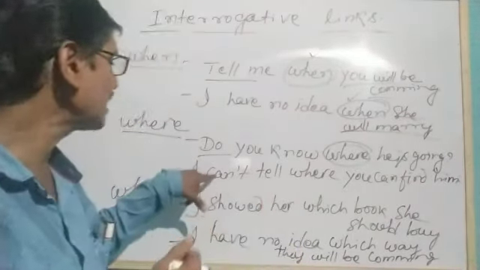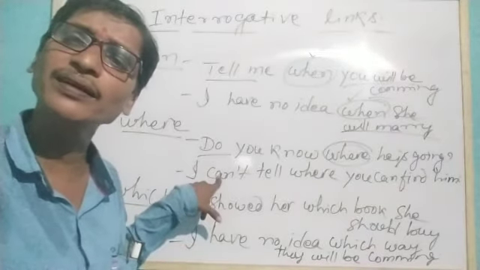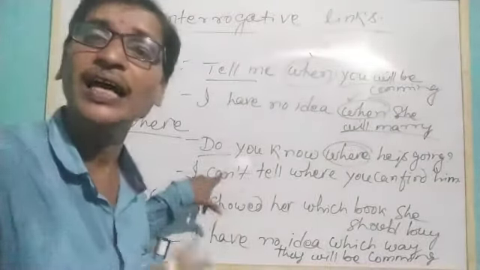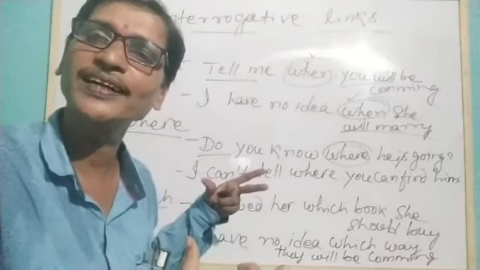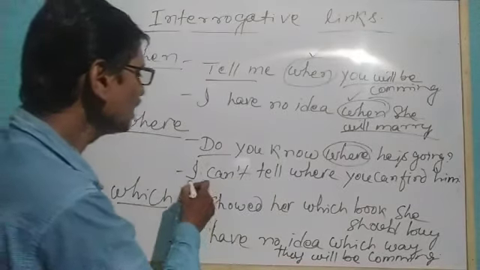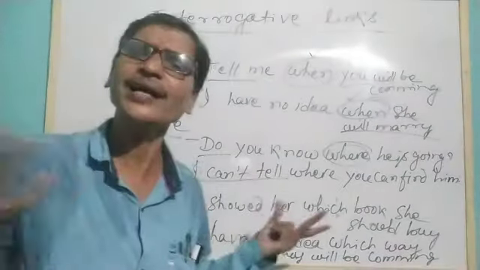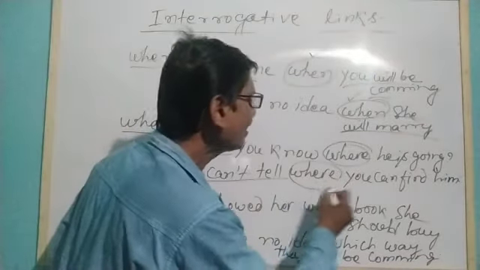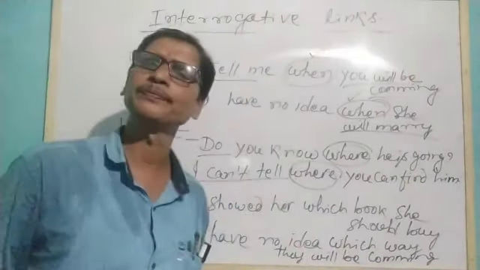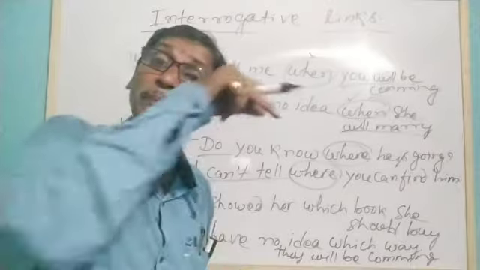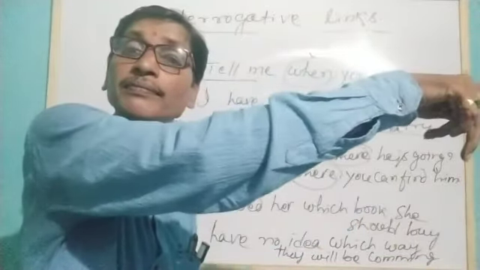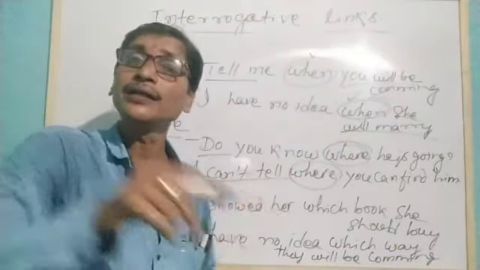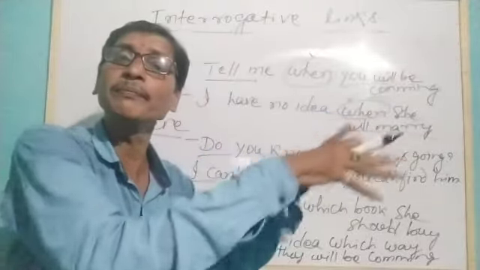So similarly, let's understand another statement using "where" as the interrogative link. I can't tell where you can find him. I can't tell the place you can find him. I can't tell the location you can find him.